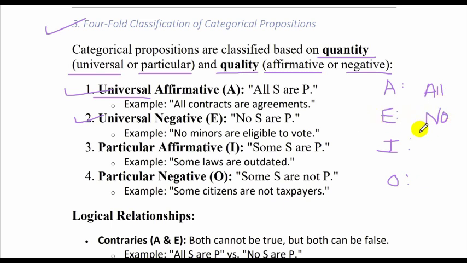Now no is also universal. No birds, or for example, another example I'll give, no fish can fly. So when we say no fish can fly, again I'm considering every fish in the world, everything that we know of as a fish. No fish can fly, actually fly, not jump out of the water.